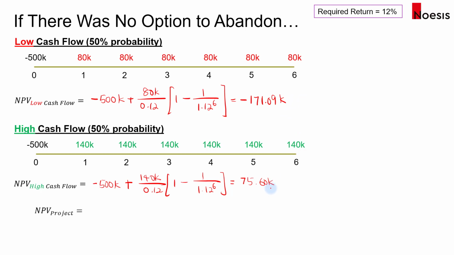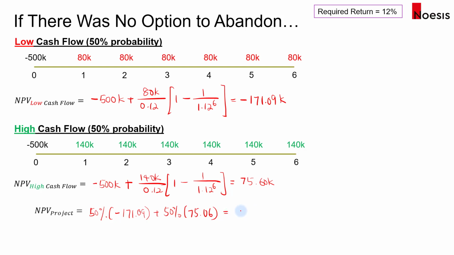All right, so here we have a negative NPV under the low cash flow scenario, and we have a positive NPV under the high cash flow scenario. And finally, the NPV of the project will be the weighted average based on the probability. So that's 50% multiplied by negative 171,000 point 09, and then plus 50% of 75.06.